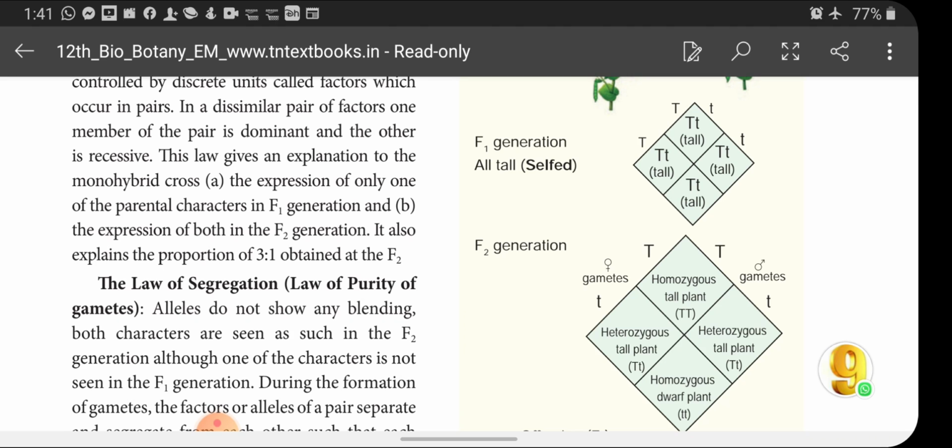Okay, so when the cross has taken place between the pure breeding tall plant and the dwarf plant, we will take it as an example. The character which was expressed in the very first generation, it is called what? F1 generation. It is called F1 generation. Expression of both in the F2 generation, it also explained the proportion of 3:1 obtained at the F2.